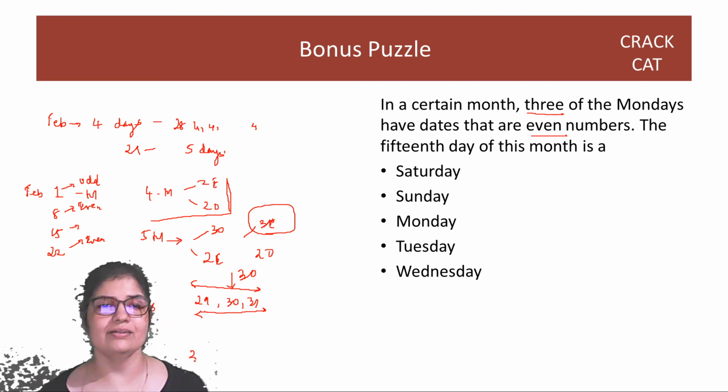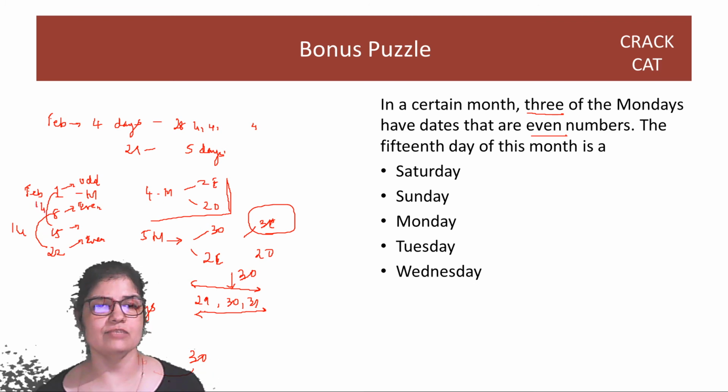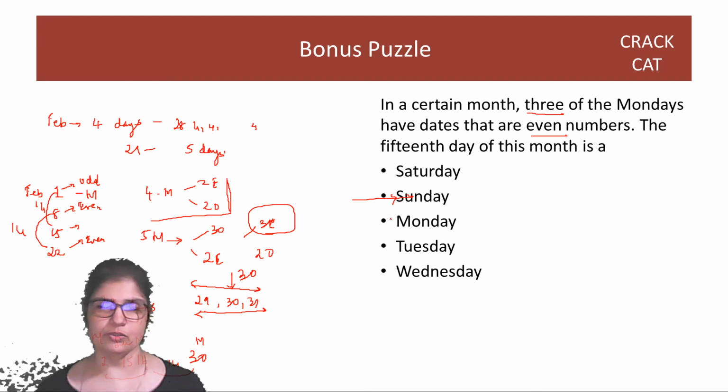That means 30 minus 14, 16, because now you'll deal with a difference of 14 days between 2 odd and 2 even. So 30 minus 14 is going to take you to 16, and 16 minus 14 is 2. That means these are your Monday dates. So when is the 15th going to come? The 15th is going to come on a Sunday. So that's your answer. Guys, this is how you start thinking about the question.